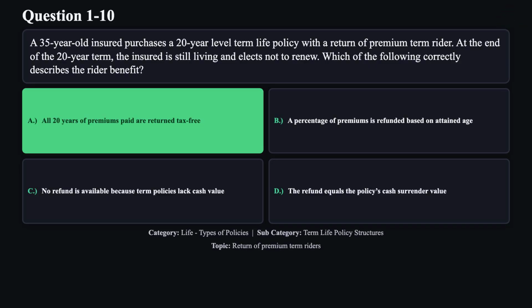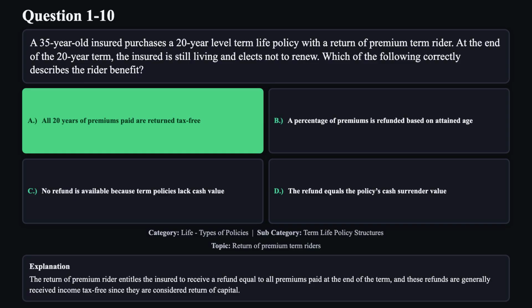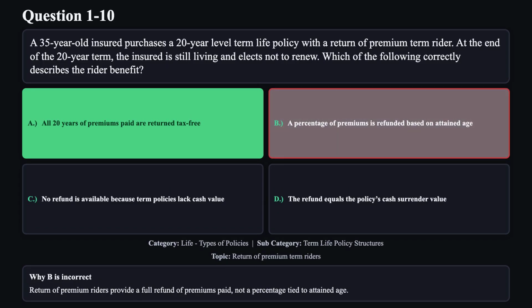The correct answer is A. The return of premium rider entitles the insured to receive a refund equal to all premiums paid at the end of the term, and these refunds are generally received income tax-free since they are considered return of capital. Reason B is not correct. Return of premium riders provide a full refund of premiums paid, not a percentage tied to attained age.